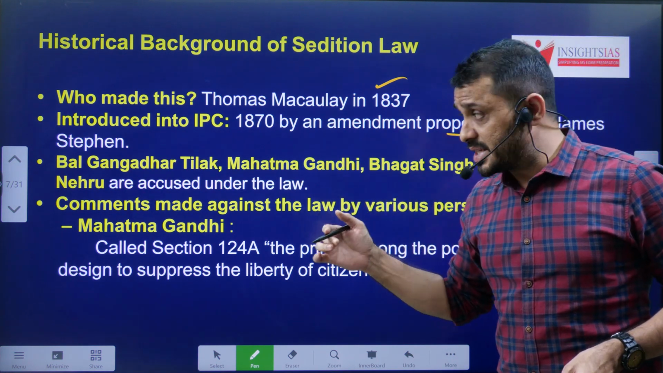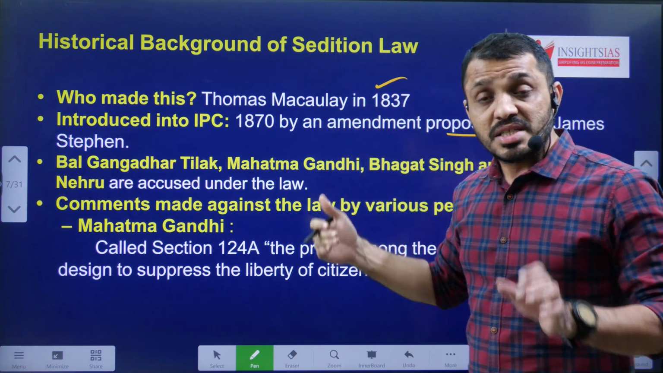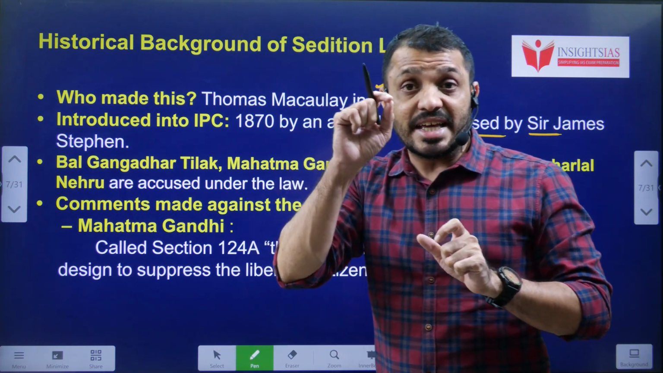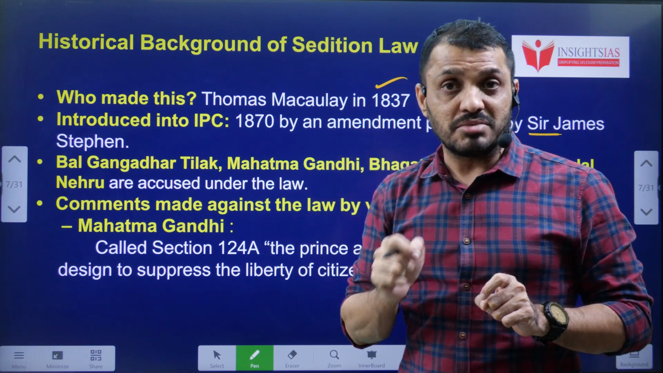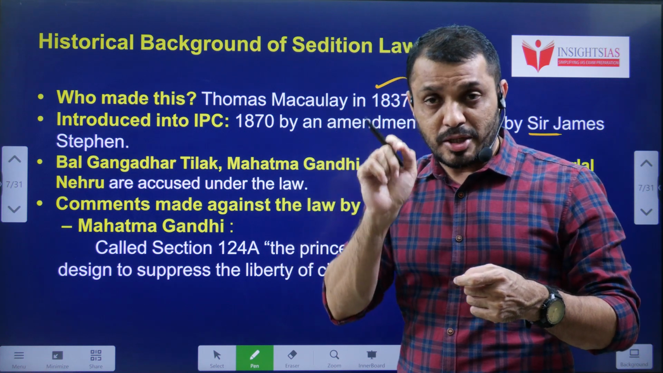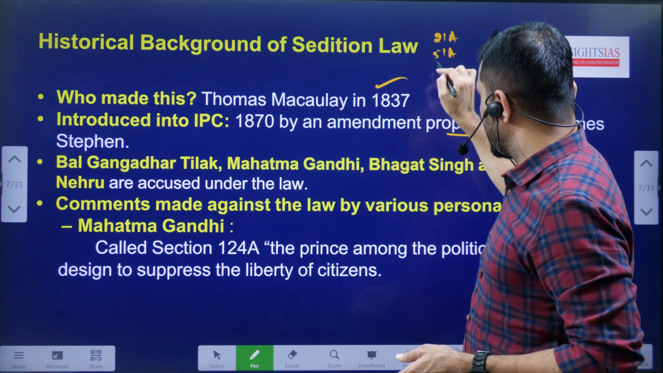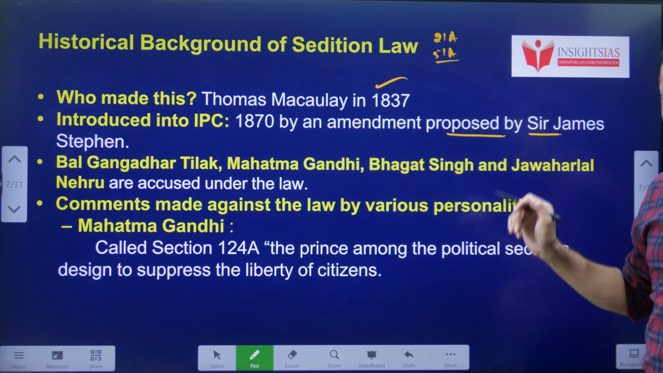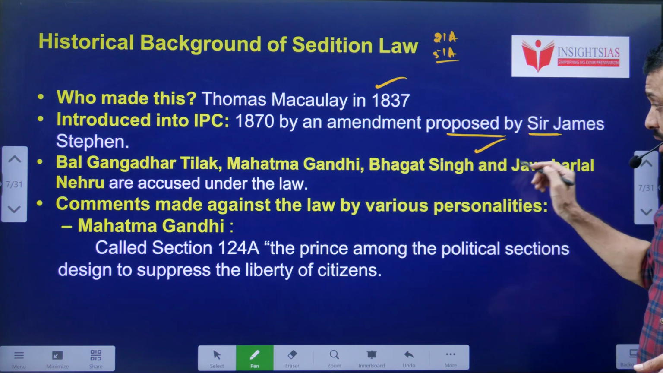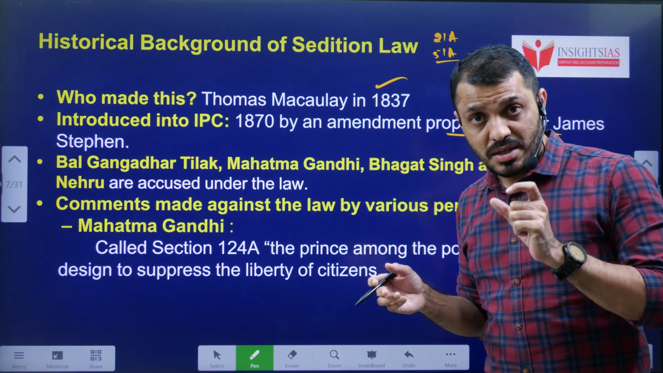Later, the IPC was amended by James Stephen and he introduced the sedition law. That means Section 124A was not there in the IPC originally. That is the reason it carries the alphabet A. I told you so many times, any article or section that carries an alphabet letter, like Article 21A, Article 51A, means they were added later. They were not there originally. Very popular people like Bal Gangadhar Tilak, Mahatma Gandhi, Bhagat Singh, Jawaharlal Nehru, and so many people were the victims of this sedition law.